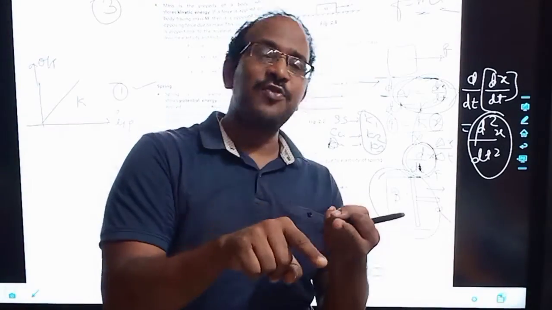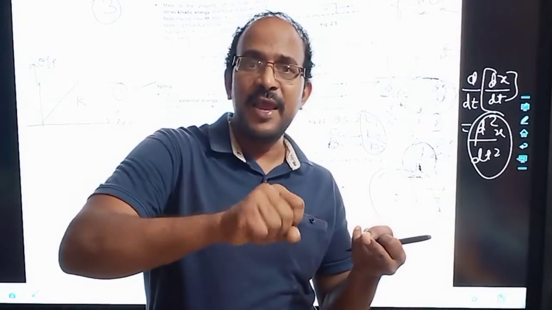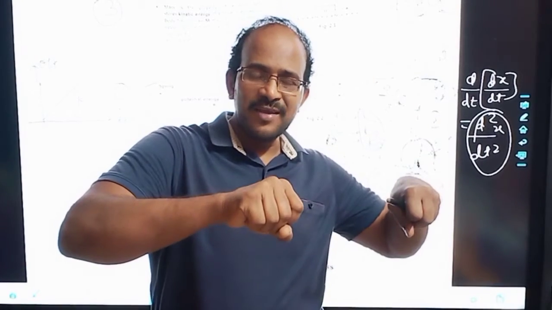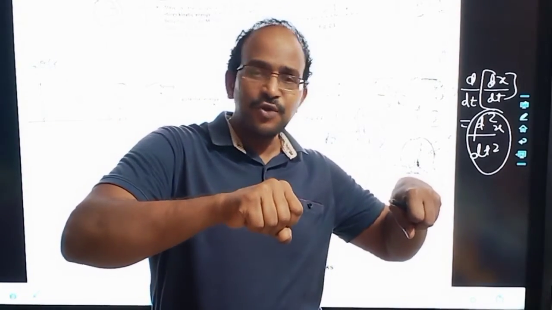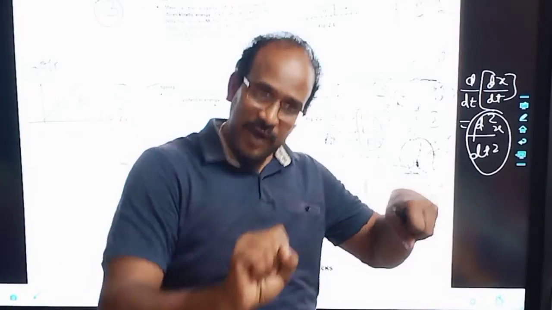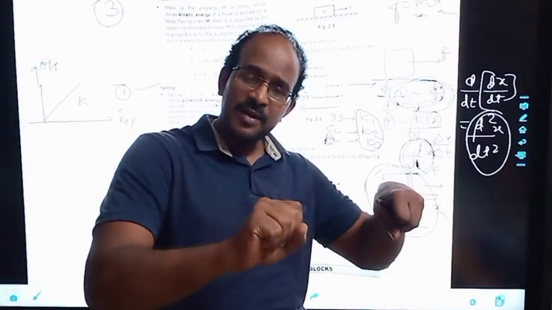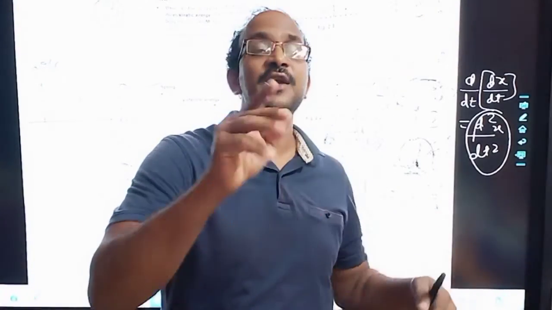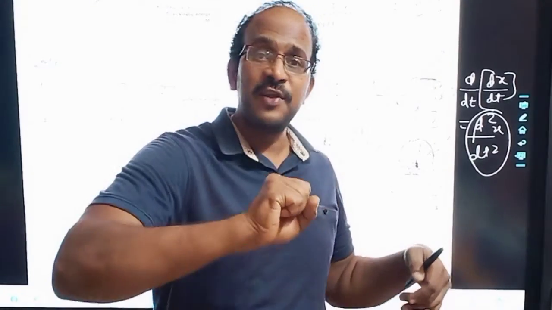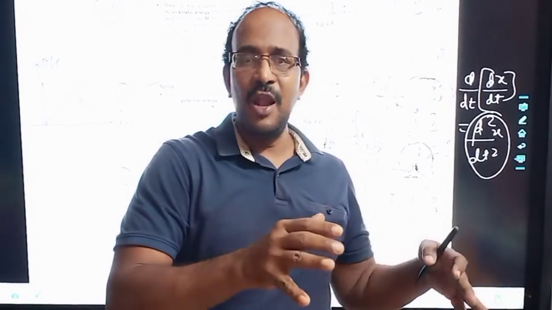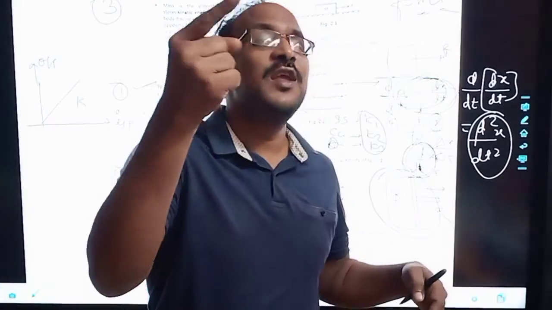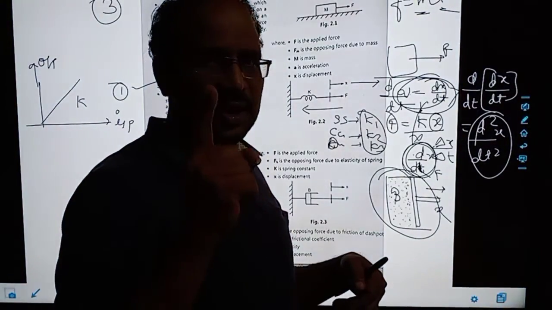Change in velocity is acceleration. Suppose we give a bike constant speed, that is not acceleration, it is a velocity. But if suddenly you raise that, there is a change in velocity. That is called acceleration. So the derivative of velocity is acceleration. You know this thing, that is physics.